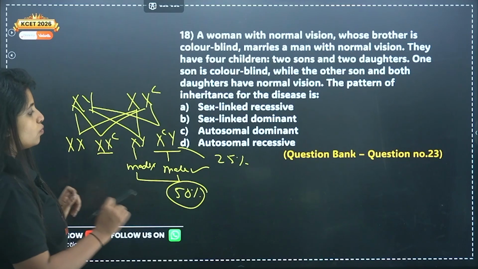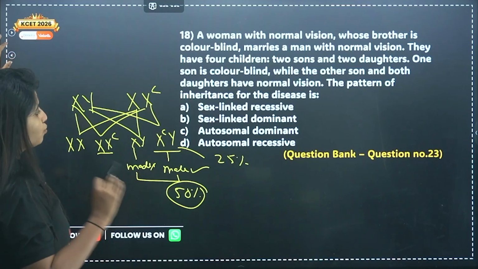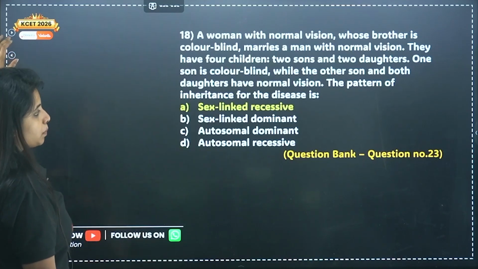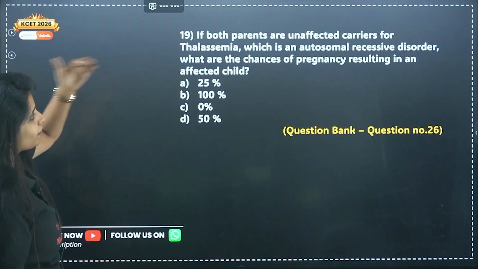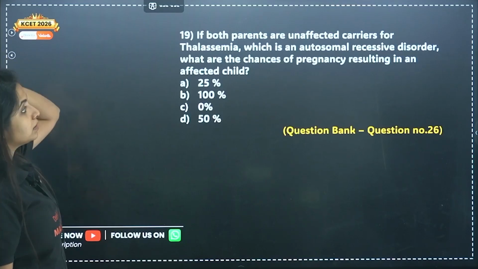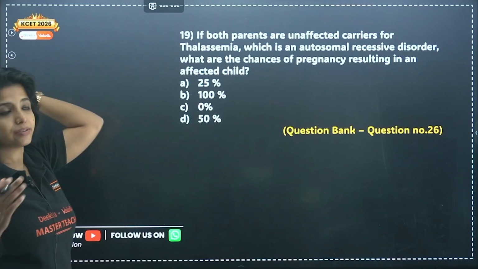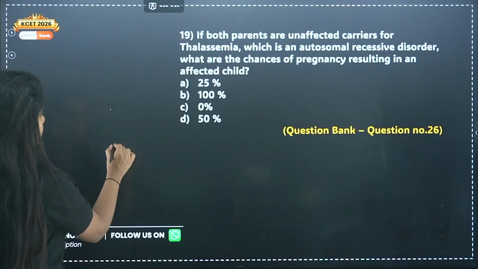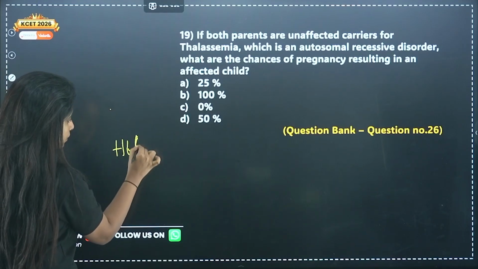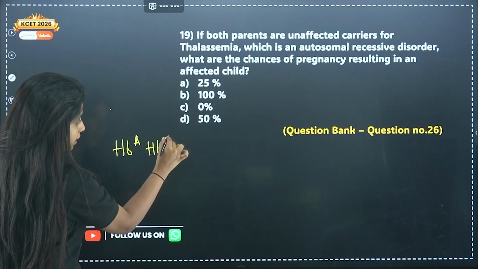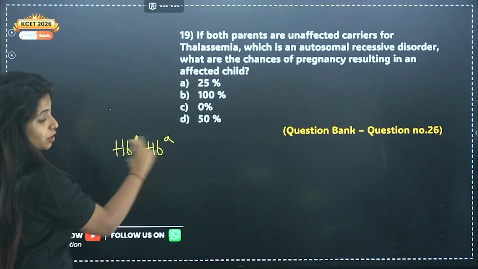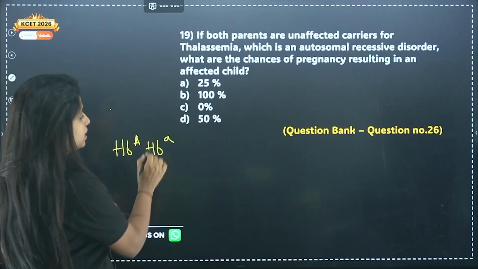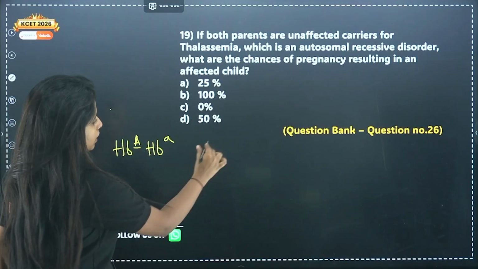Fine. So please know about these small things. It's super important. Try to solve as many questions as possible. I think I have a question. Okay. So this is for thalassemia, that means an autosomal recessive disorder. But anyway, let's solve it. If both parents are unaffected carriers, in thalassemia, unaffected carriers means it cannot be small a, then they will be having the disease. They have to be carriers, that means 1 is dominant.